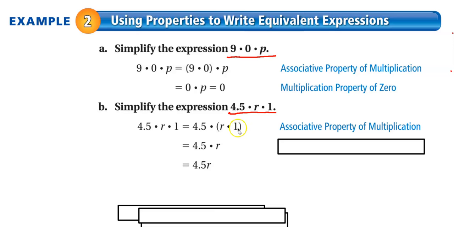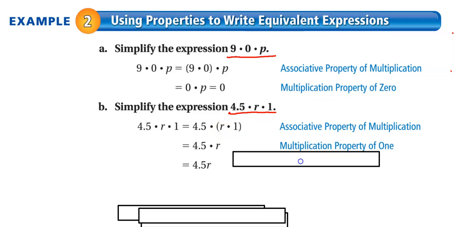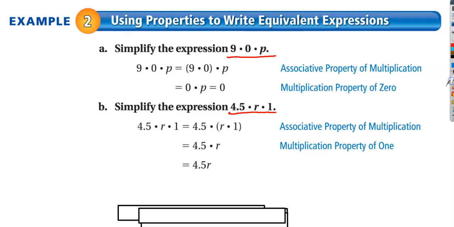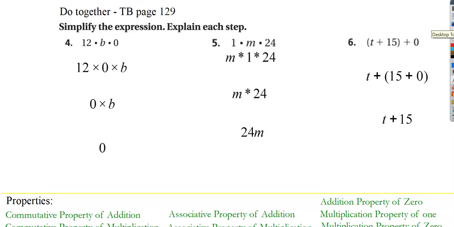And then I know, oh, that's right. Anything times 1 is still that number. So now when I use the multiplication property of 1, that's the justification that tells me that r times 1 is r. I don't know what r is, but my last step is just to multiply 4.5 times r, and I'm rewriting it without the dot. So all I'm doing is I'm rewriting and making equivalent expressions. And I can't do the math unless I know what the variables equal. So now I'm going to show you a couple more examples that I wanted to do in class but didn't have a chance to do.